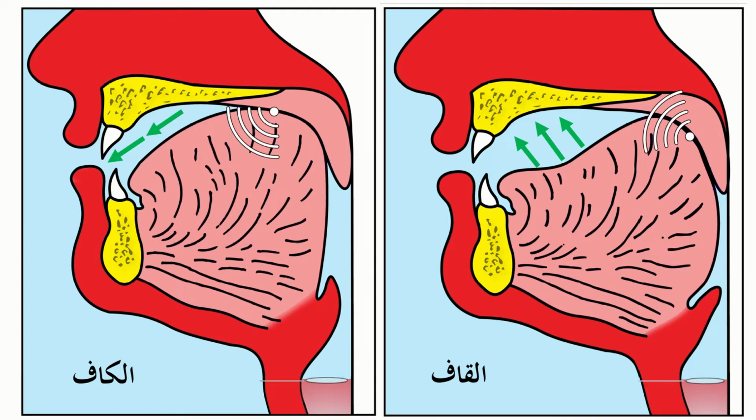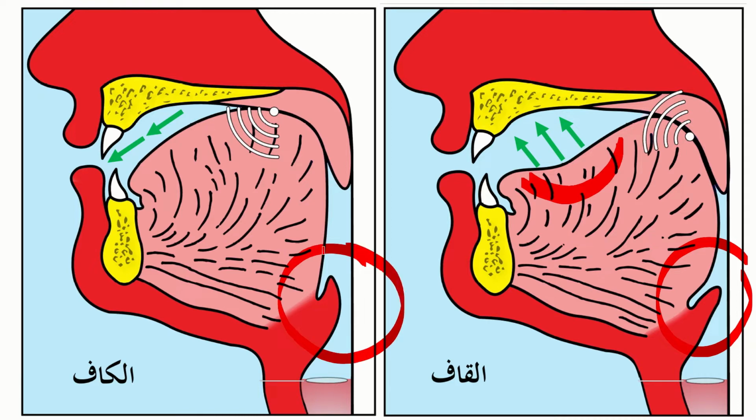And here's a comparison between the Qaf and the Kaf. When you look at the Qaf, Qa, the direction of sound is upwards, as we said before. It reflects back, that causes Tafkhim. The tongue is cupped. And the other part is the epiglottis. With the Qaf, the epiglottis moves backwards and narrows that area. When you compare it to the Kaf, you see the epiglottis doesn't move backwards. So with Tafkhim, the tongue is cupped and the epiglottis moves backwards towards the back of the throat. And that helps the Tafkhim sound come out and make the letter thick or heavy.